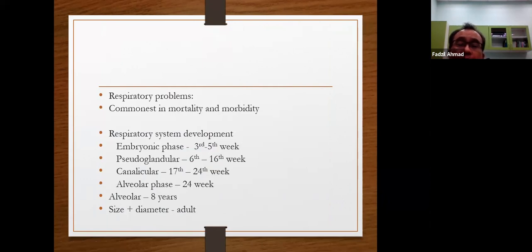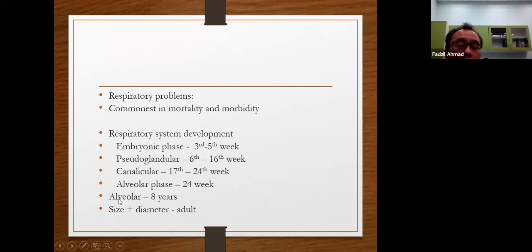Even 80% to 90% of respiratory distress is mainly due to respiratory problems. And a little bit about respiratory development: there are phases, just for interest: embryonic phase, pseudoglandular phase, canalicular phase, saccular phase, and alveolar phase.